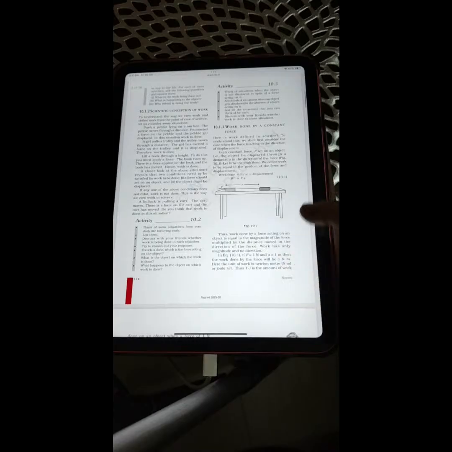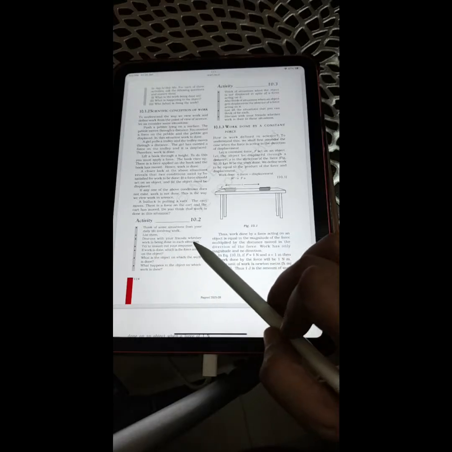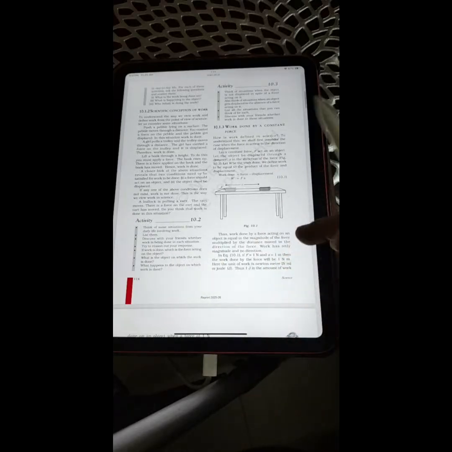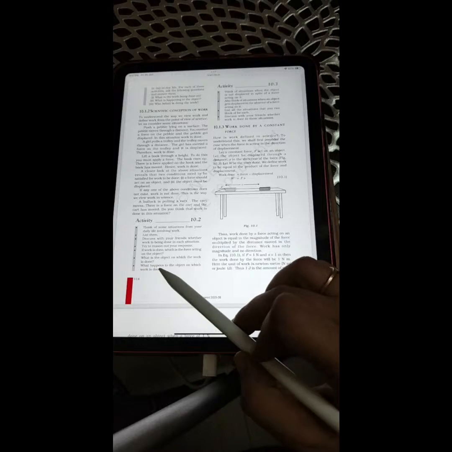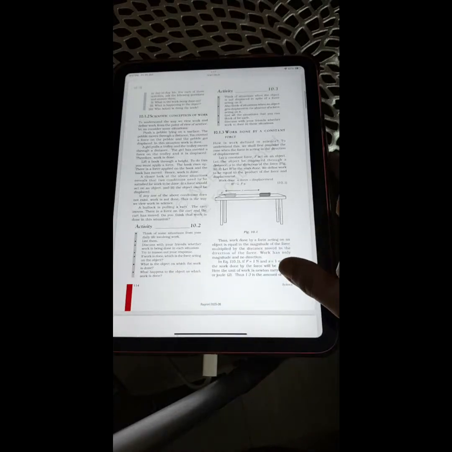Activity 10.2. Think of some situations from your daily life involving work. List them. Discuss with your friends whether work is being done in each situation. Try to reason out your response. If work is done, what is the force acting on the object? What is the object on which the work is done? What happens to the object on which work is done?